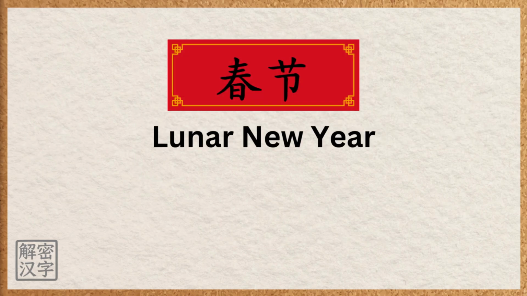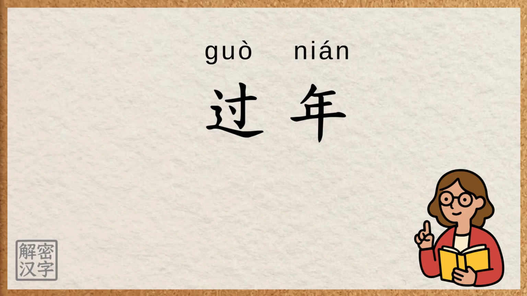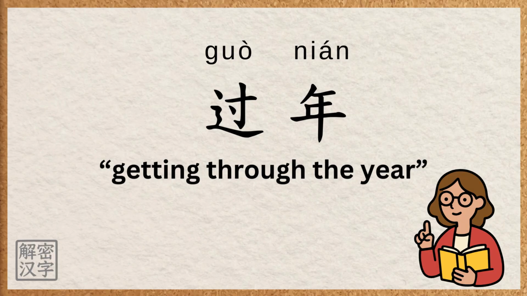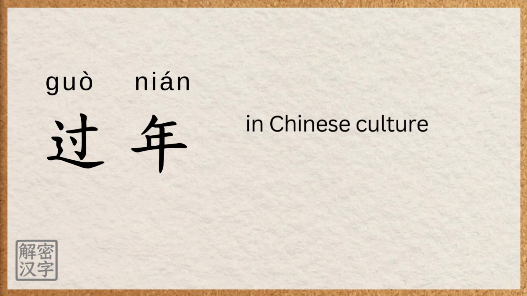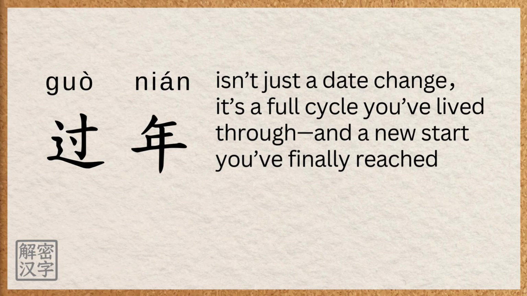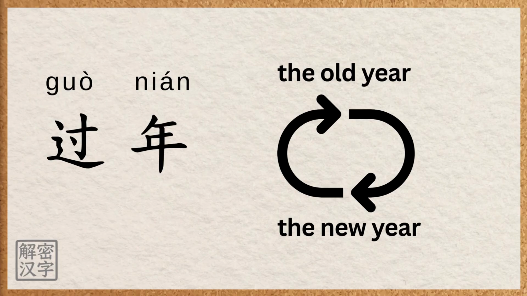In China, Lunar New Year is called Chunjie, but when people actually talk about it, they often just say 过年, literally getting through the year. That's because in Chinese culture, 过年 isn't just a date change. It's a full cycle you've lived through, and a new start you've finally reached. So 过年 is really that moment of crossing from the old year into the new one.